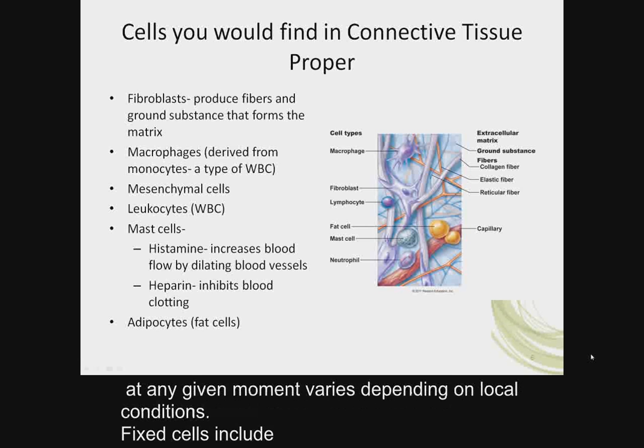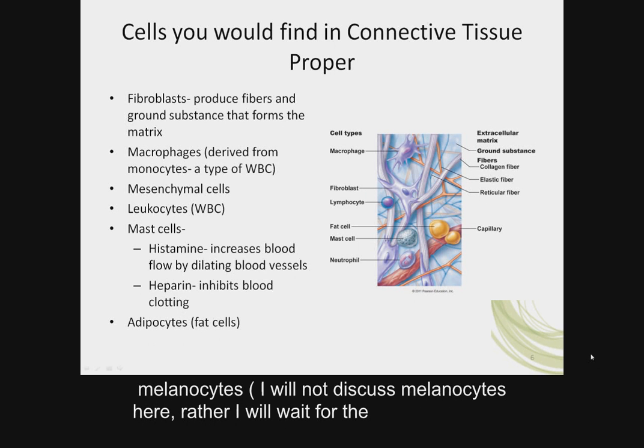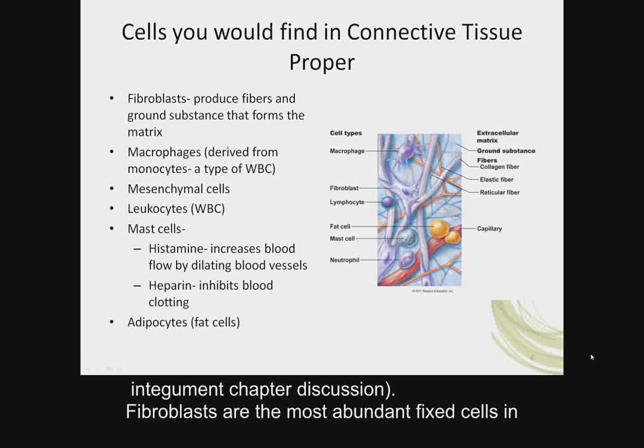The number of cells at any given moment varies depending on local conditions. Fixed cells include fibroblasts, fixed or tissue macrophages, adipocytes, mesenchymal cells, and, in a few locations, melanocytes. I will not discuss melanocytes here. Rather, I will wait for the integument chapter discussion.